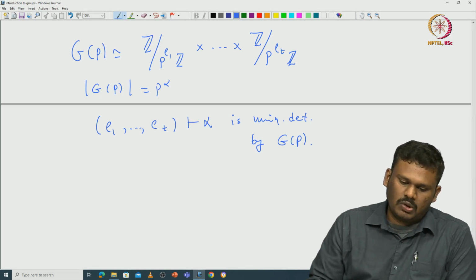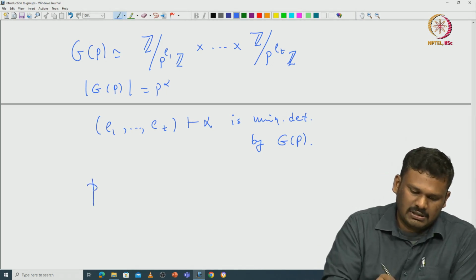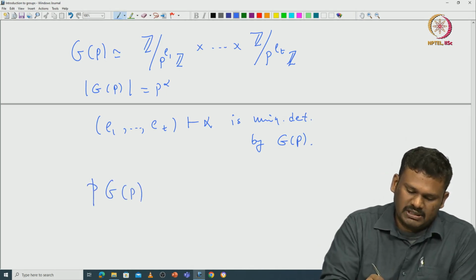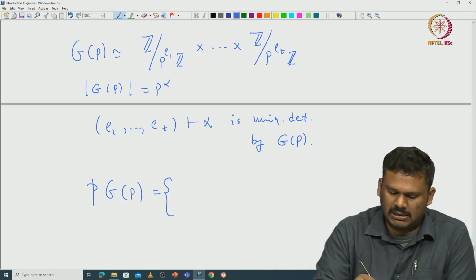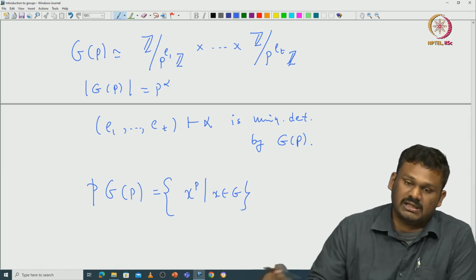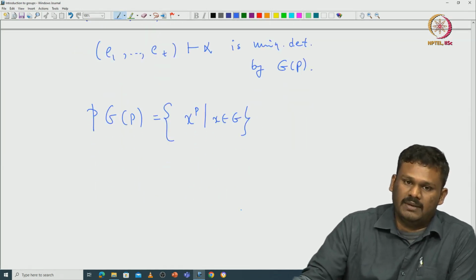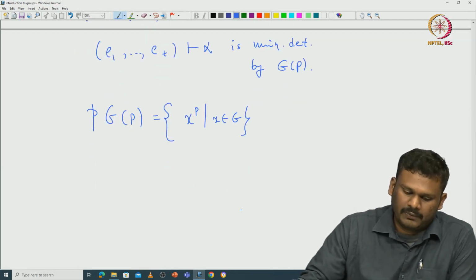So, how can one get this? You can simply look at this p times G_p. What is this p times G_p? This is just x^p for x in G. So, this is that subgroup, the image of x going to x^p.